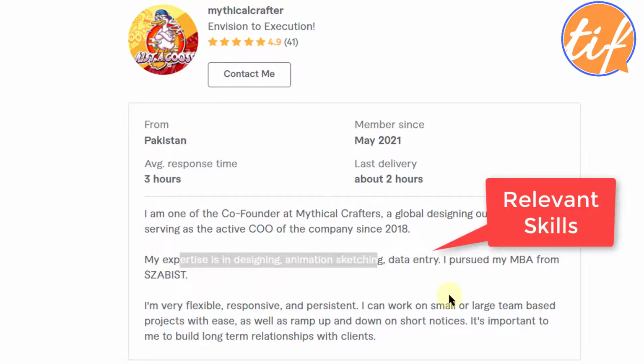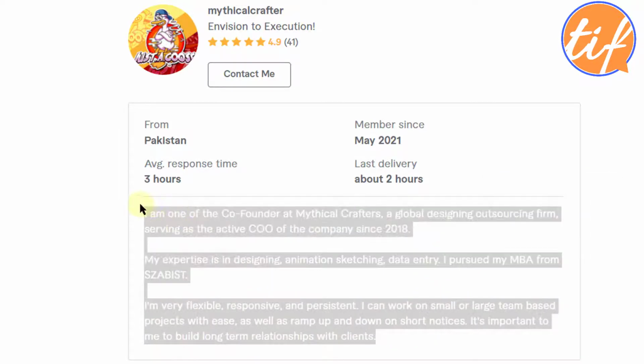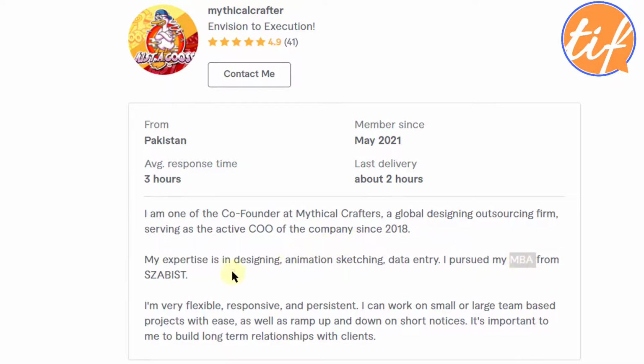See, nobody is preventing some sellers to write whatever they want here in their bio. Okay, you can write anything, but understand this bio should sync with what you're offering on your profile. If you're an MBA, what are you doing with designing and sketching? If you're doing designing and sketching, then what is this data entry here?